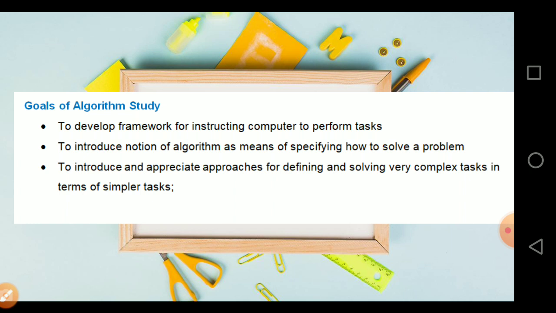How is that possible? See, each step should be very simple. When you are telling anyone how to make a solution, you have to explain each and every step in a simple manner. So the algorithms show you simple methods for how to solve a problem.